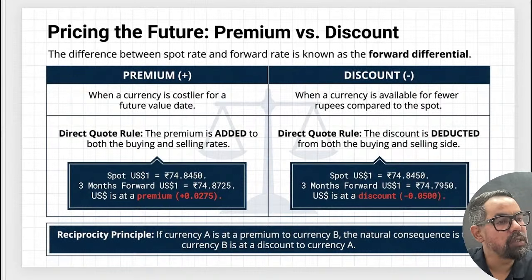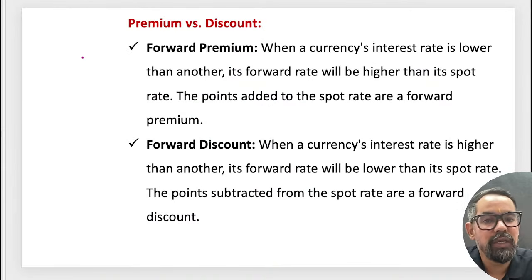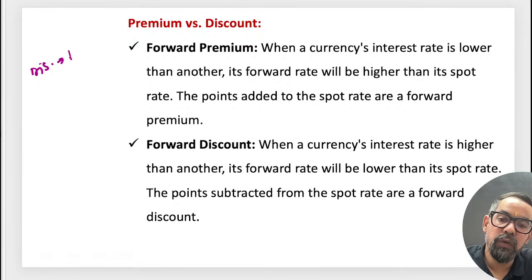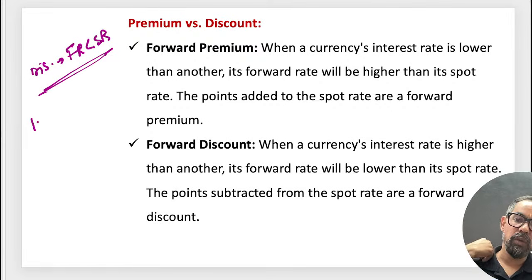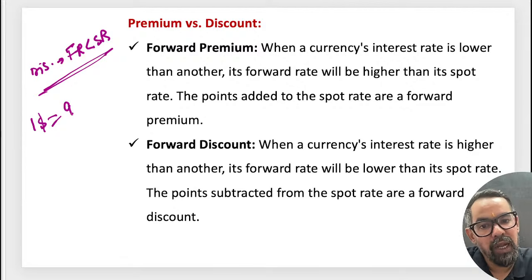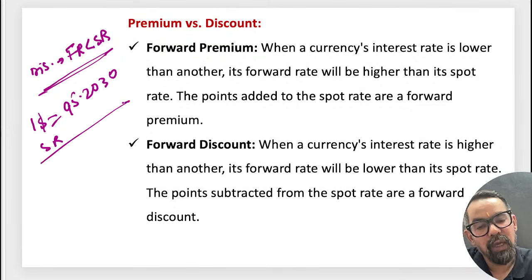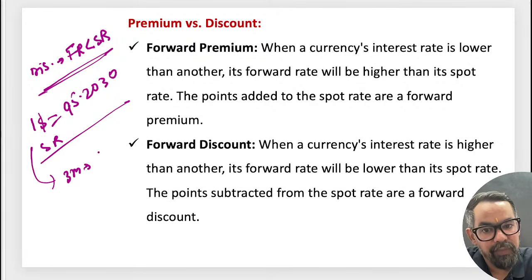So the case of discount and premium. A currency is said to be in discount when the future rate or the forward rate is less than your spot rate. Okay, this is a case of discount. Let's say $1 is equal to 95.2030. This is the spot rate, the current market price. A 3 month later contract is trading at 92.1020. So this is a case of discount.